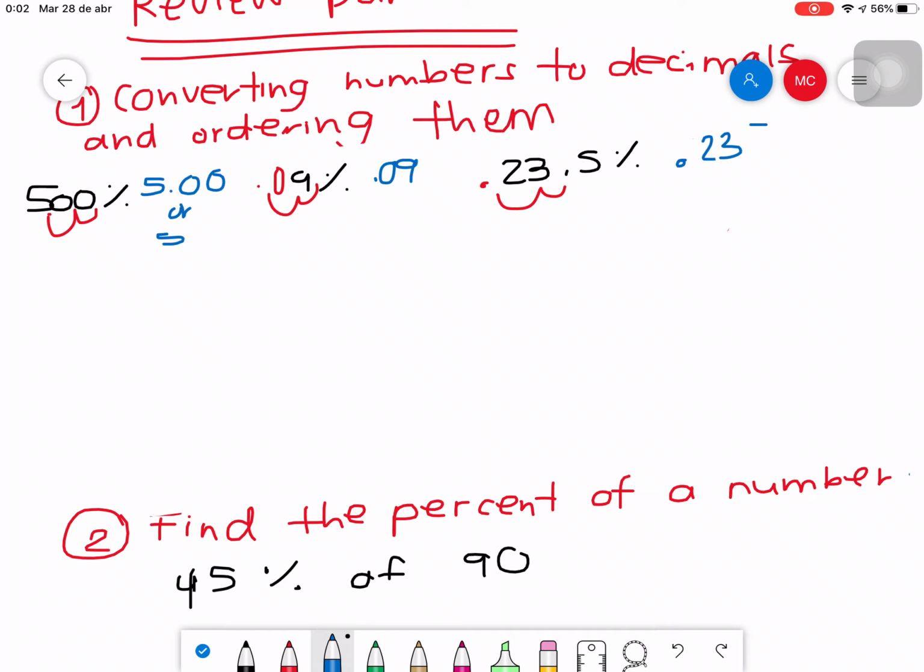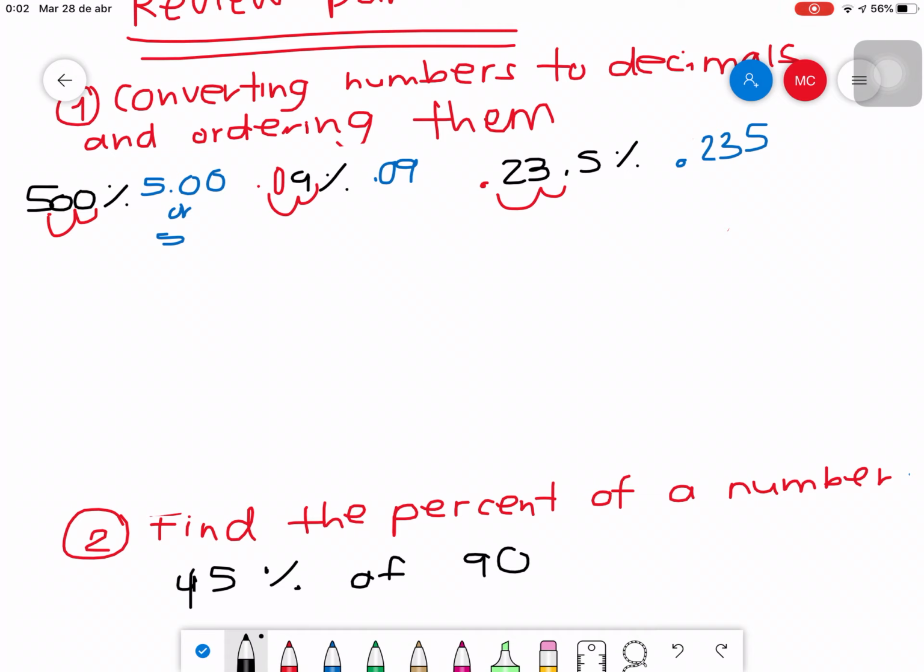0.23 and 5, okay? And then you're done. That is the easiest way to convert percentages into decimals. I hope that is clear. Now, let's change fractions into decimals.